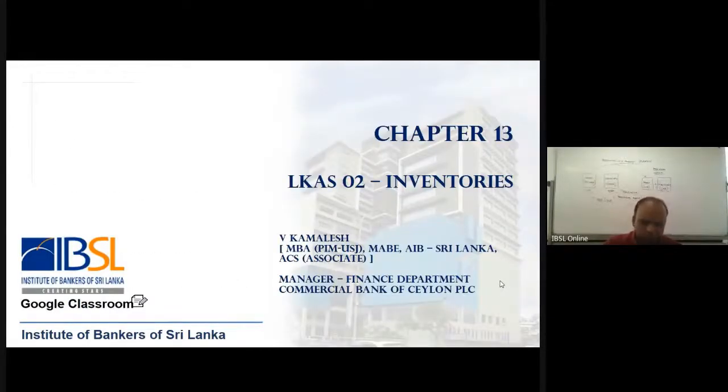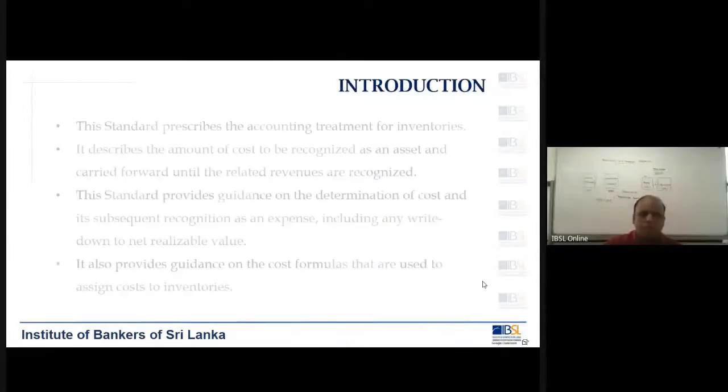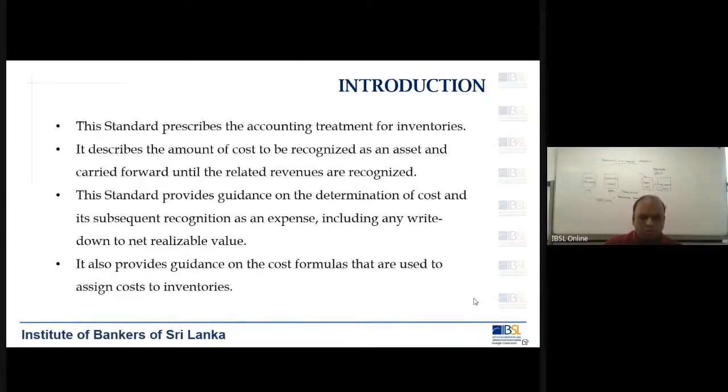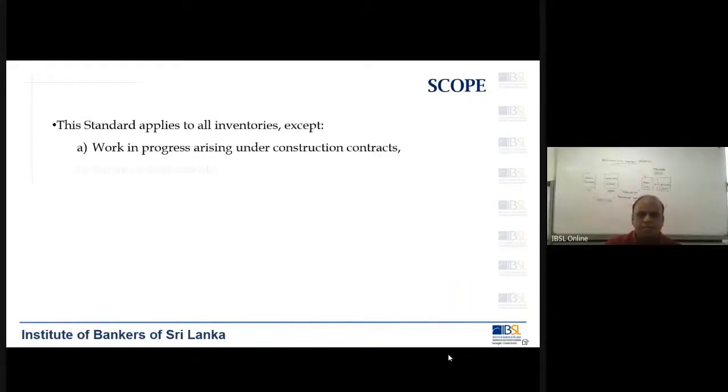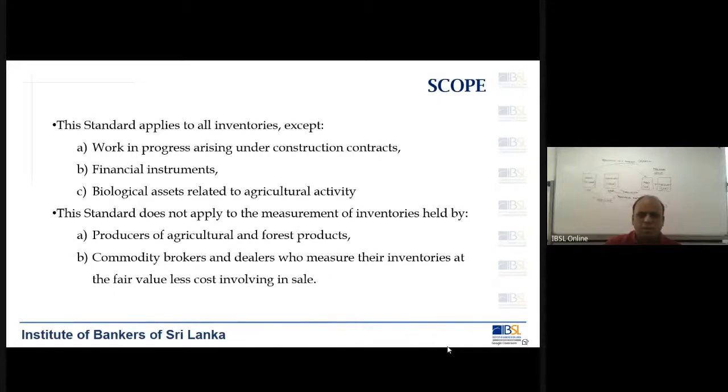Then we come to the last topic that is on inventories, that is talking about stocks of a company. Okay, so when you have stocks, how do we account for those stocks in my books? Okay, so basically the standard applies to all inventories except, like in the case of LKS 16 where we said this standard applies to these apart from certain exclusions.